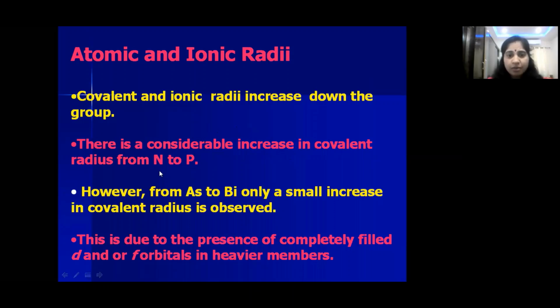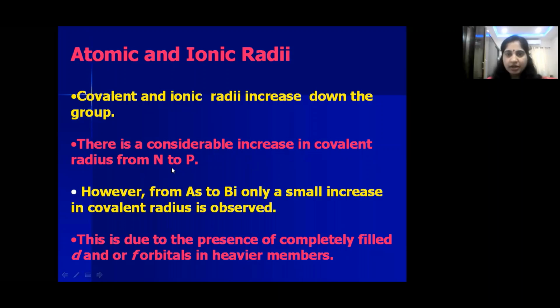The increase from nitrogen to phosphorus is more, okay, but from arsenic to bismuth the size increase is less. Why? Because they are having inner 10d and 14f electrons. Arsenic to bismuth, if we move, if you see the electronic configuration, they are having extra 10d and 14f electrons in their penultimate shell and anti-penultimate shell. So because of that, the size increase is not that much as in the case of nitrogen and phosphorus.